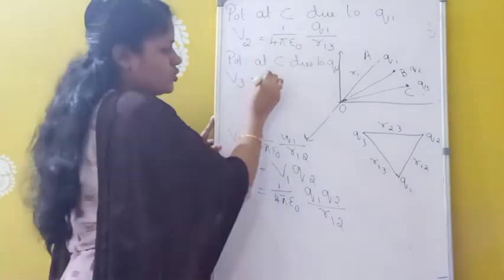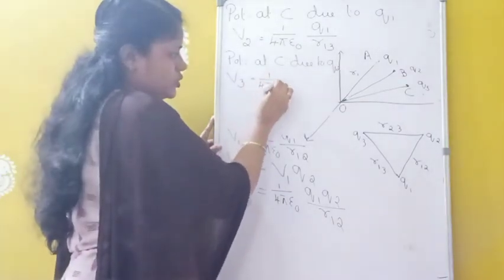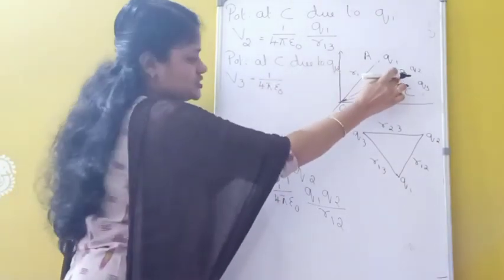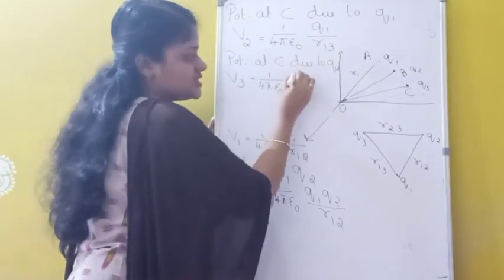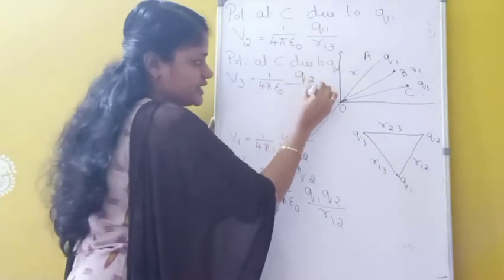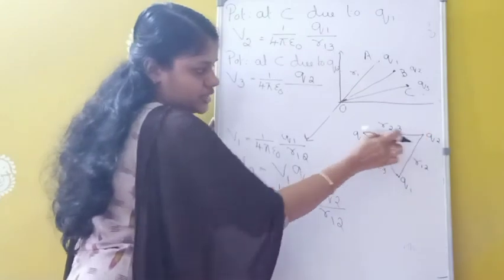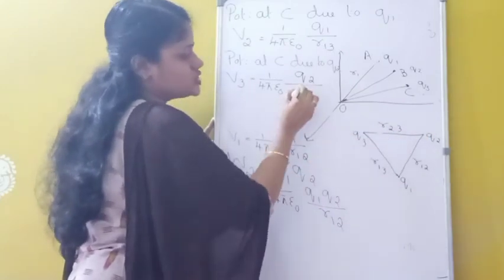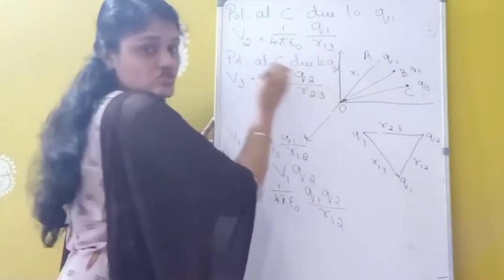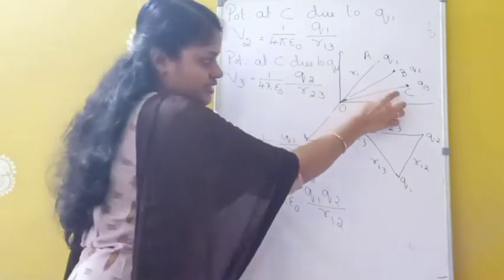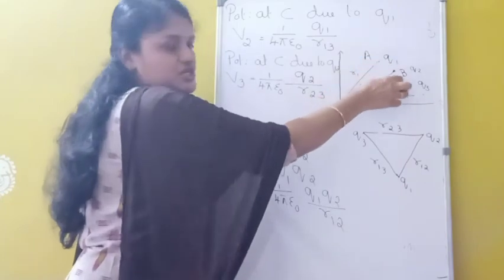V3 equals 1 by 4 pi epsilon 0 Q2 divided by the distance between Q2 and Q3, which is R23. So now I have written the electrostatic potential at this point C due to Q1 charge and Q2 charge.